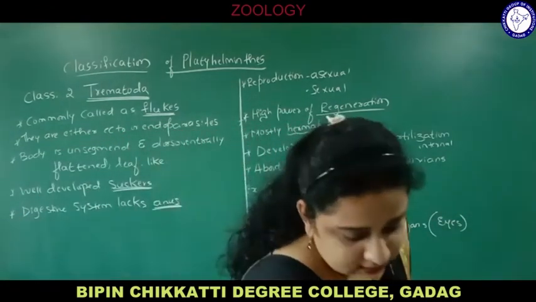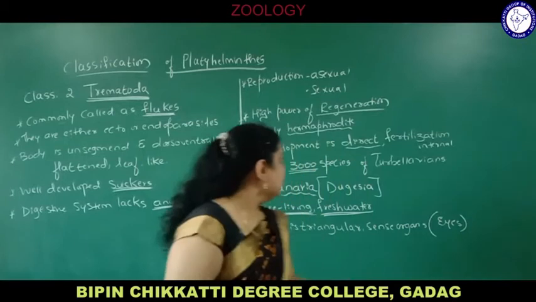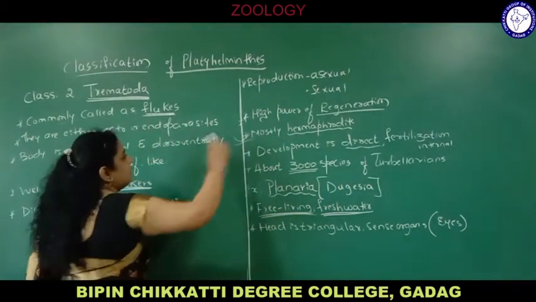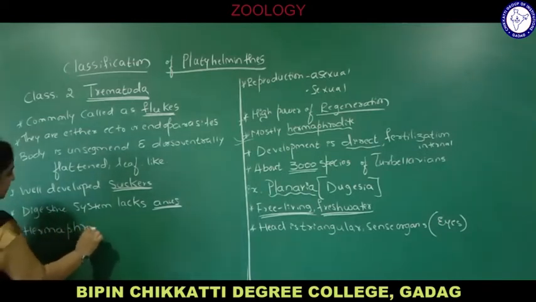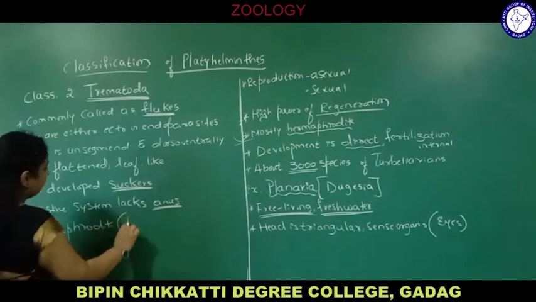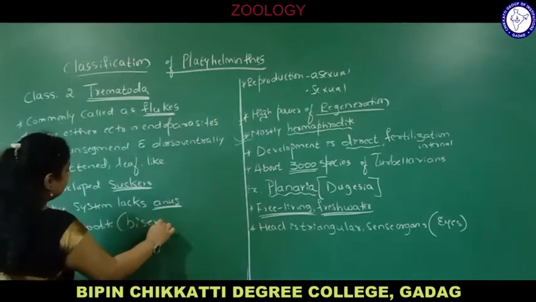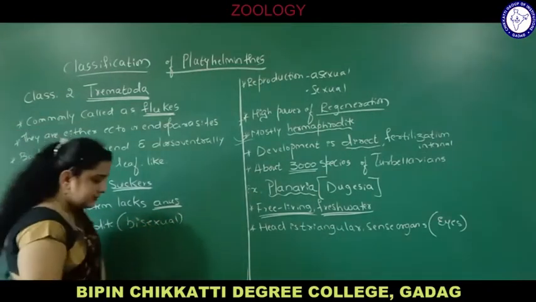The next point is they are hermaphrodite. Again the same point, hermaphrodite, as you have seen in Turbellaria. Hermaphrodite means bisexual, having both male and female reproductive organs in the same individual.